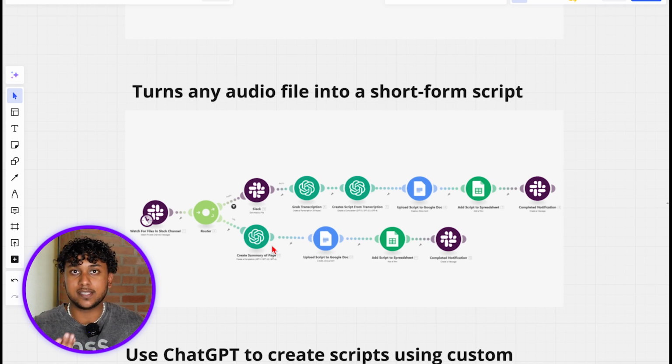So what I can do is literally just record myself in voice memos talking about the idea. And then when I'm back home, I can just put it into this automation, and it will take that transcript, understand what I'm saying, and turn it into a brand new short form script. This one's actually a cheat code, honestly. This is a really solid automation.